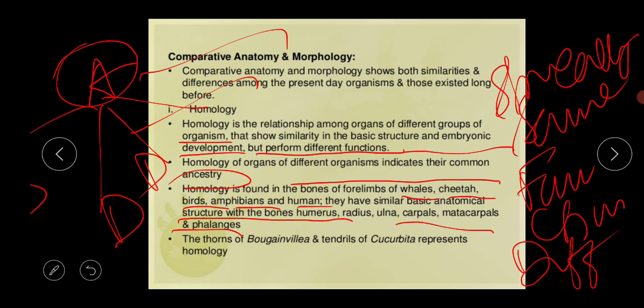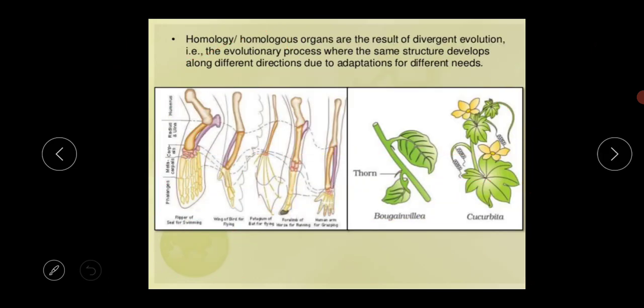Okay, the thorns of bougainvillea and tendrils of cucurbita represent the same homology. What is the meaning of it? Their structures are the same, but their functions are different. The thorns of bougainvillea perform a different function, the tendrils of cucurbita perform a different function, but they are structurally the same. So this is the basic thing of homology.